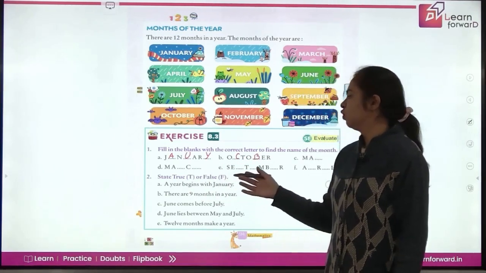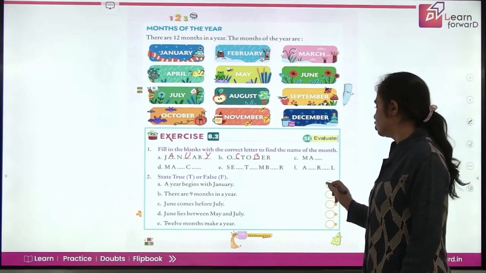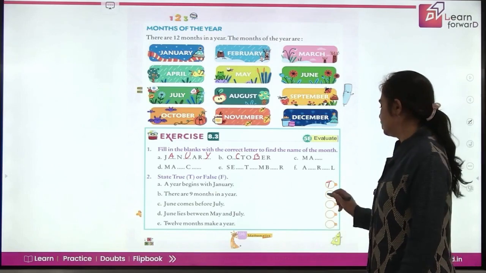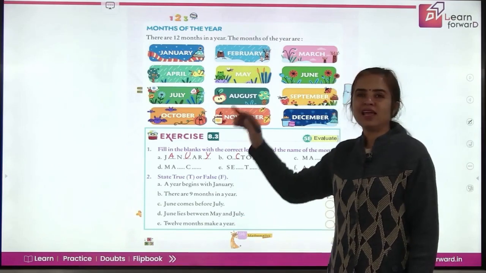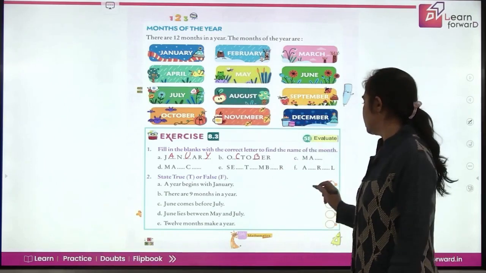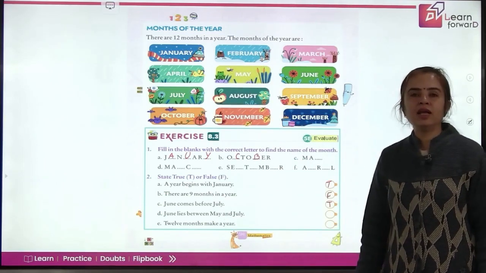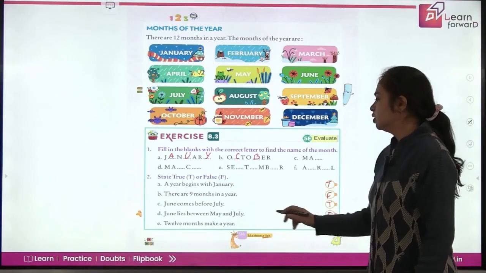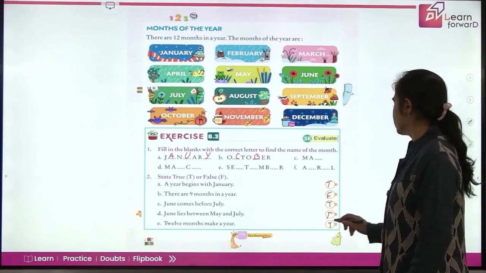State true or false. A year begins with January, is it correct? Exactly, this is true. There are 9 months in a year? No, this is false. June comes before July? Yes, June comes before July. That is correct. June lies between May and July? Yes, May, June, July. So this is also correct. 12 months make a year. Yes, now this is correct.